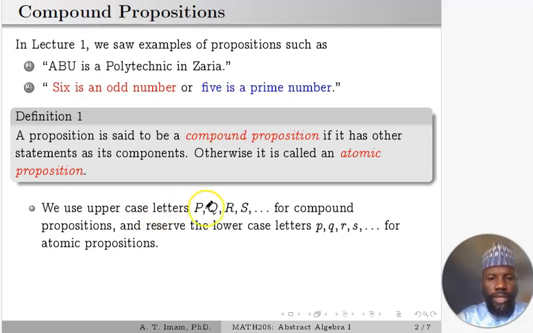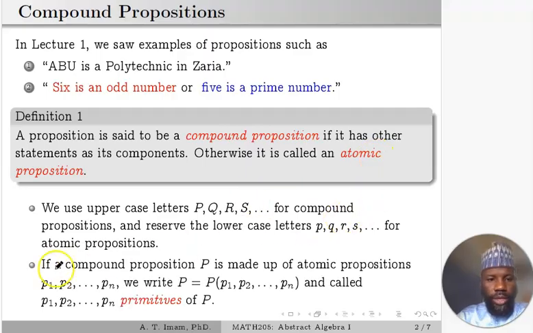We use uppercase letters P, Q, R, S for compound propositions and reserve the lowercase p, q, r, s for atomic propositions. So this is what we are going to be using always. Whenever we want to refer to a compound proposition, we use uppercase letters to represent them. And then lowercase letters will represent atomic propositions.